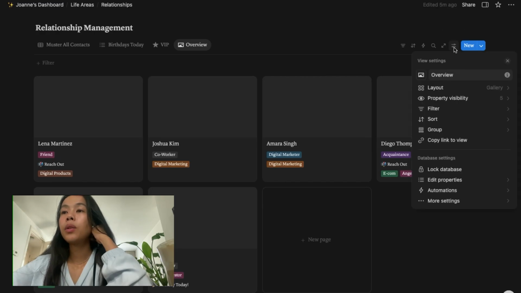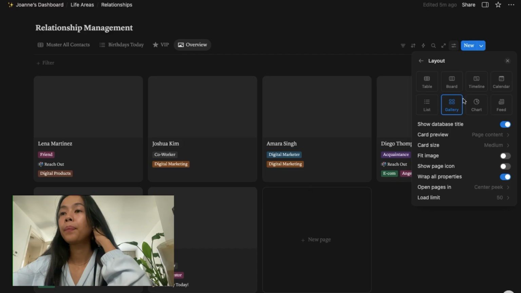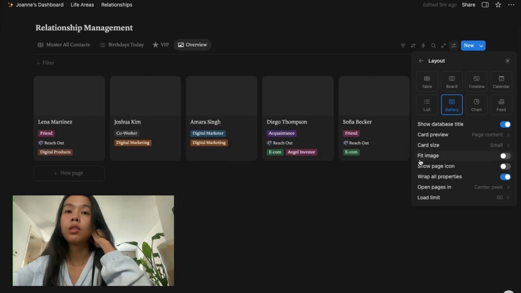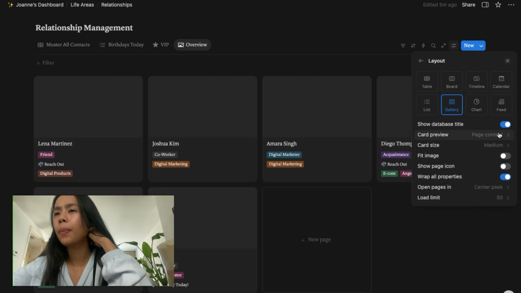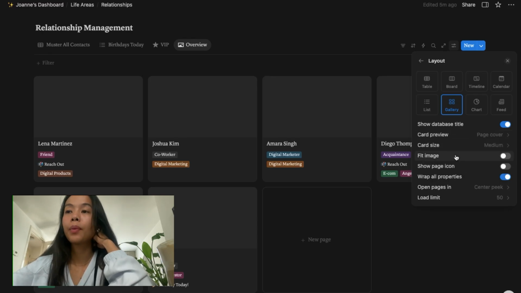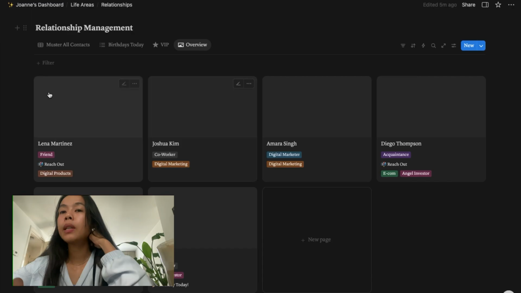And in this view, we're going to edit the layout. Right now, this is showing us nothing, but we can edit the card size, right? We can put small, and we can just see them like this. But I want it to be large. All right, card preview is this one. Page cover. But inside this page cover, they are actually empty.